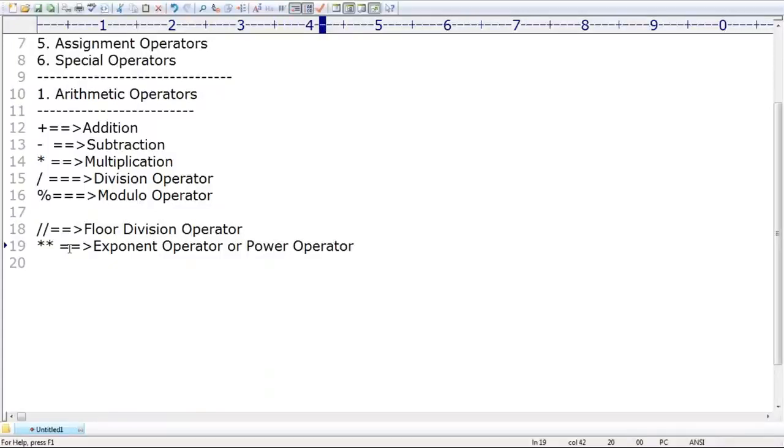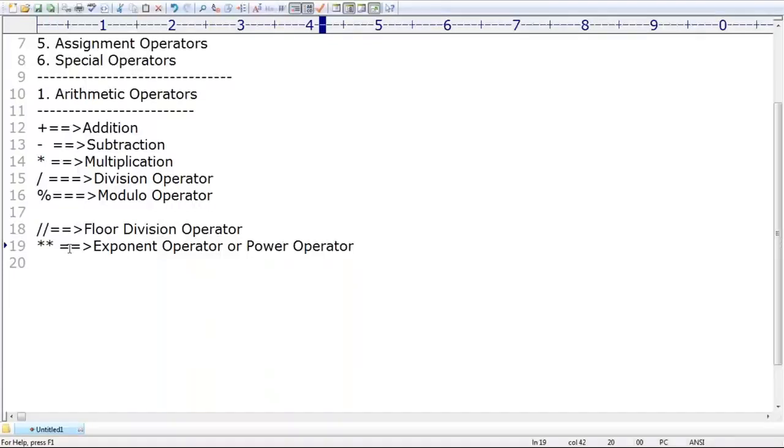A power b, 2 power 4, 3 power 5. These are by default considered arithmetic operators. In most of the other languages, we have only the basic operators, but in Python, these two special operators are also there. You people should be aware clearly.